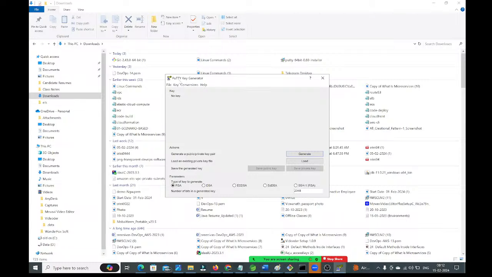Now click on File, and here we have Load private key. What is the private key? The PEM file is nothing but our private key. The PEM file is downloaded in our system, right? That is the private key. You need to load that PEM file. Click on Load private key.